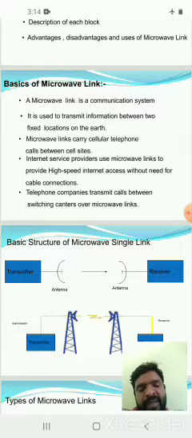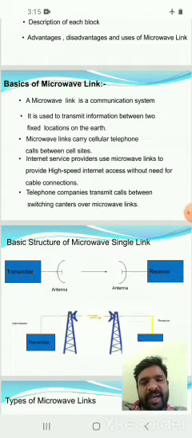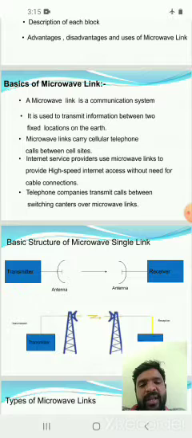Here microwave means frequencies above 1 GHz are used to transmit in this communication system. These are mainly used in cell phone systems and high-speed internet access without need of cable connections. These are mainly used in telephone communications and Wi-Fi transmission of wireless communication, and high-speed internet access without use of cable connections.